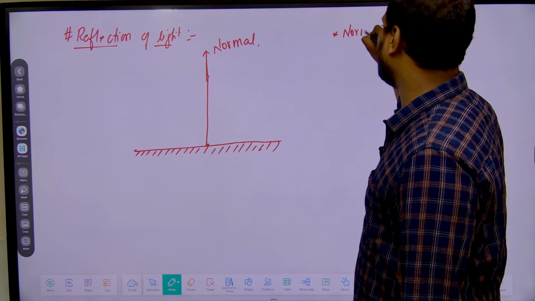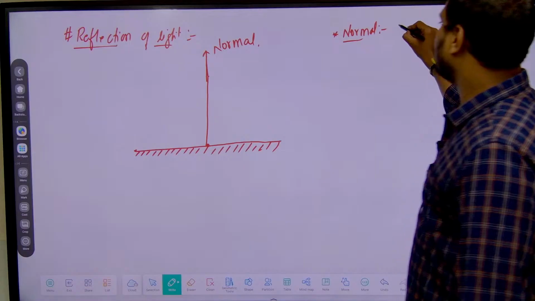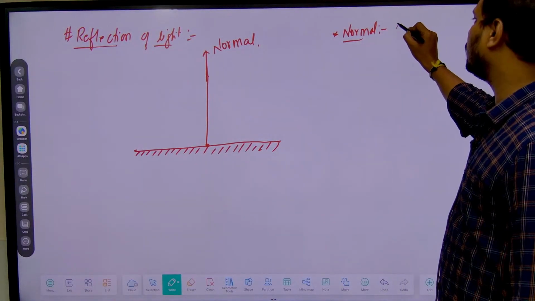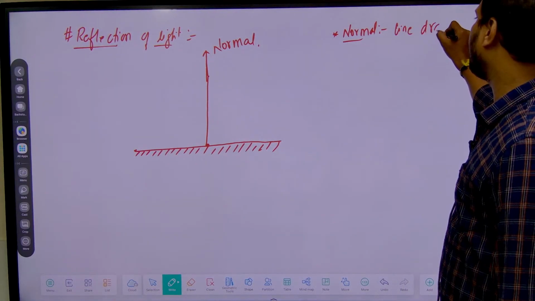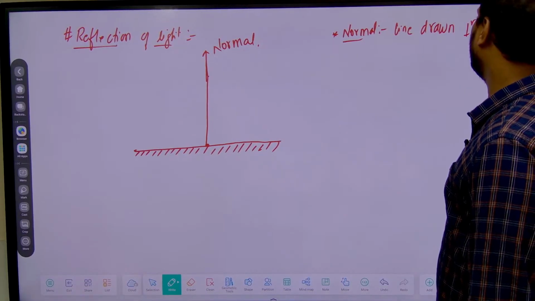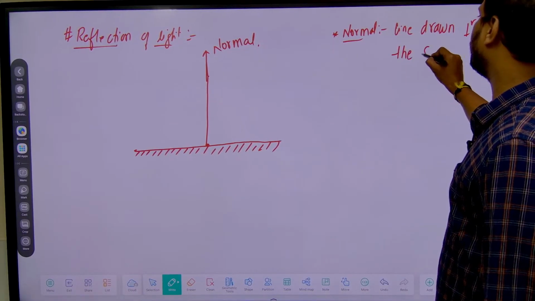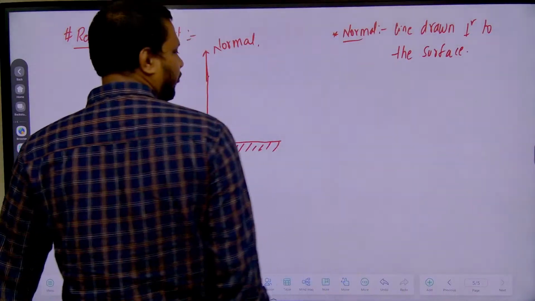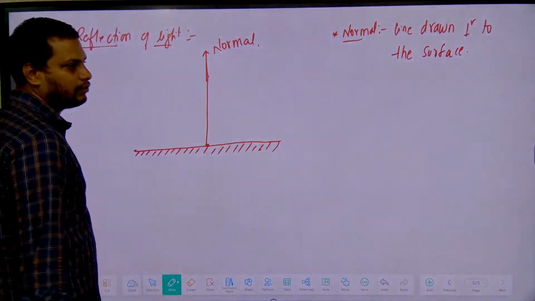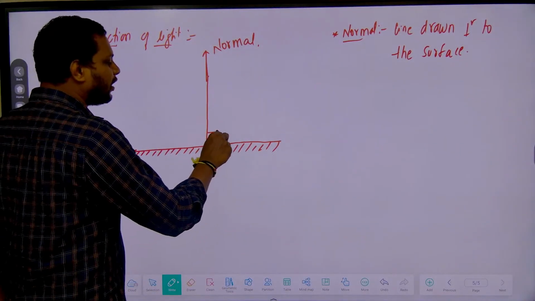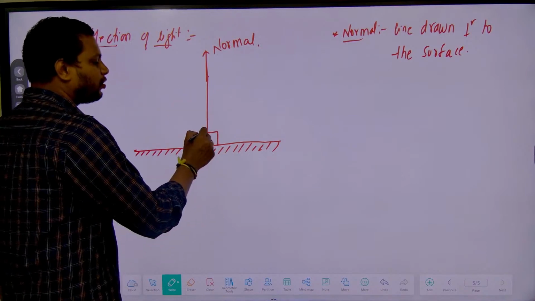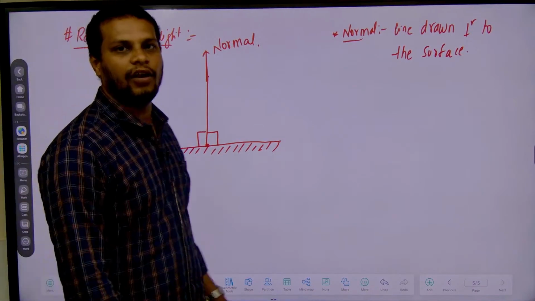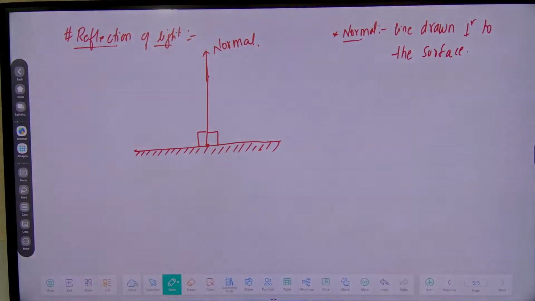Here, normal is nothing but the line drawn perpendicular to the surface, the plane surface. So this normal will make a 90 degrees angle on either side. On either side, how much angle will it make? 90 degrees.